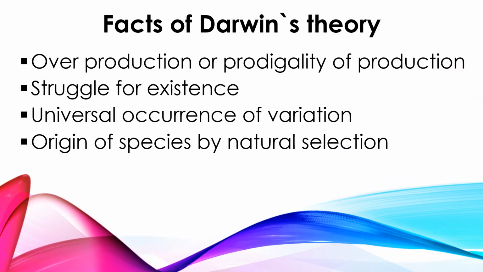So Darwin has given this theory based on several facts, observations and inferences, right? Now let us see what are the facts given by Darwin for his theory. The first one is overproduction or prodigality of production. The second is struggle for existence. The third one is universal occurrence of variation. And the fourth one is origin of species by natural selection. Right? Now let us see one by one what concept he tried to explain under each title. Fine.